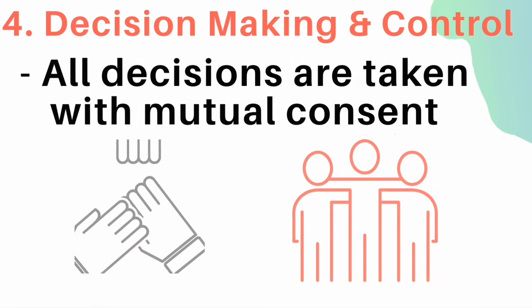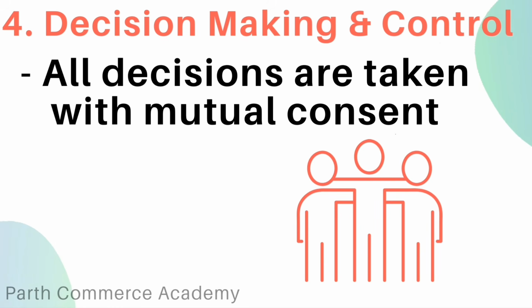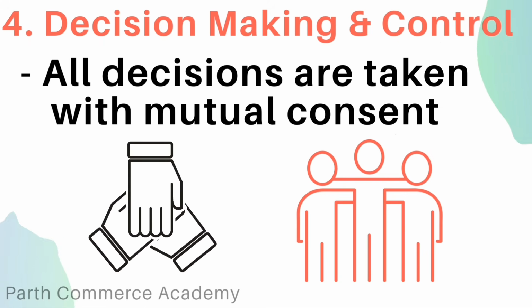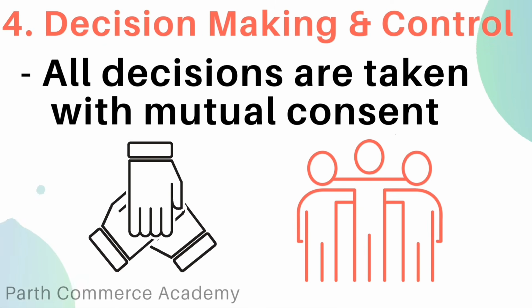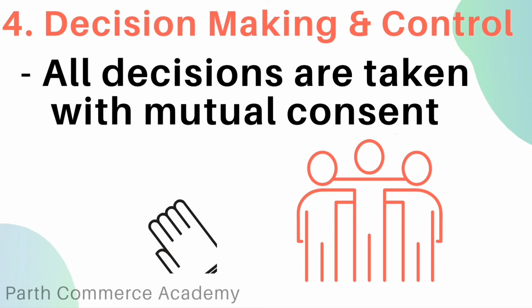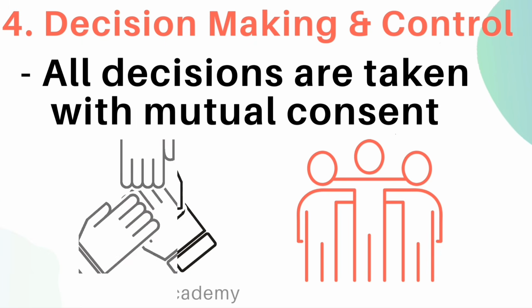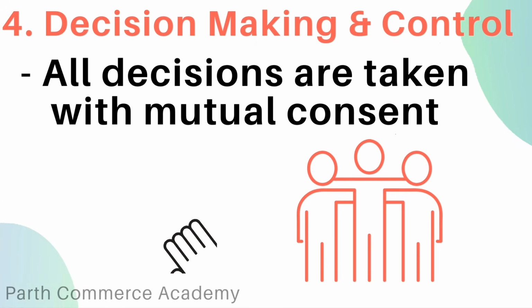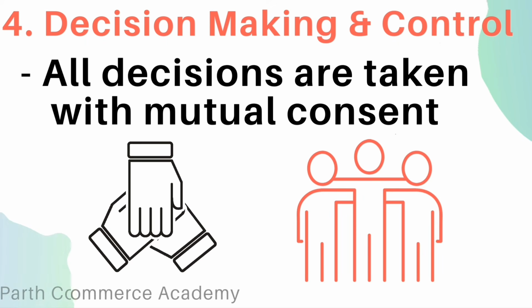Next is decision making and control. The responsibility of decision making and control of day-to-day activities is shared amongst the partners. All decisions are taken with mutual consent. The activities of partnership firm are managed by joint efforts of all partners.